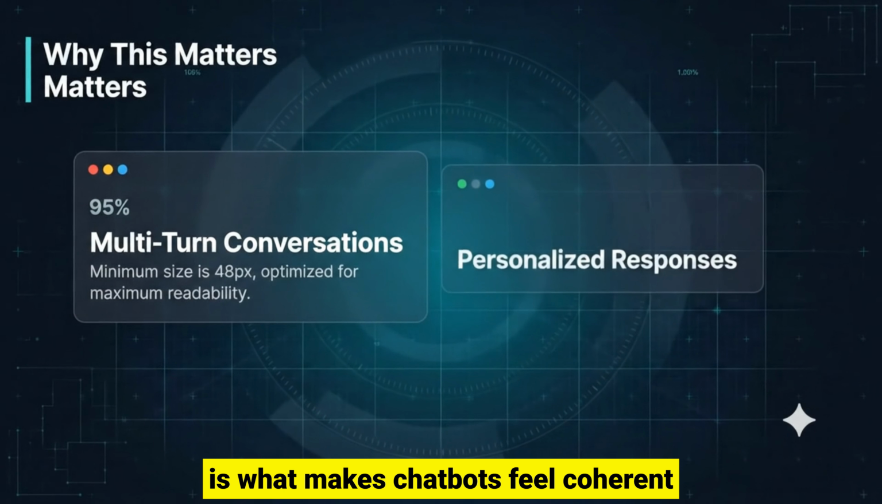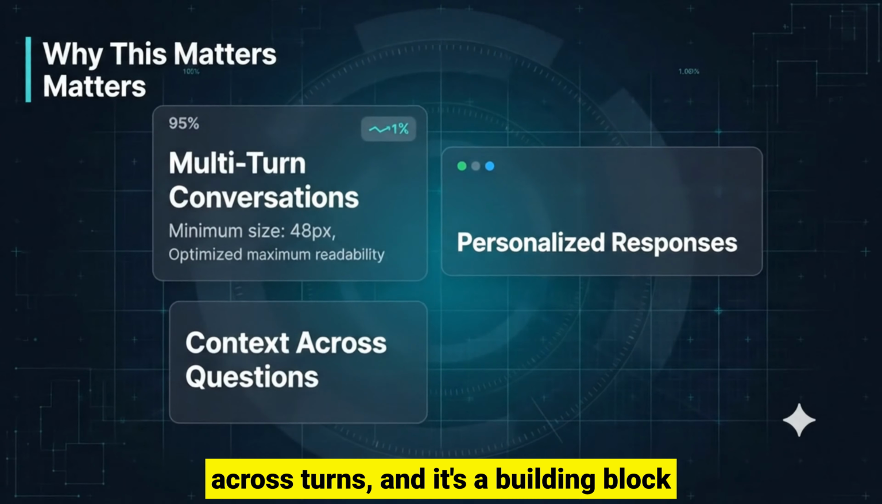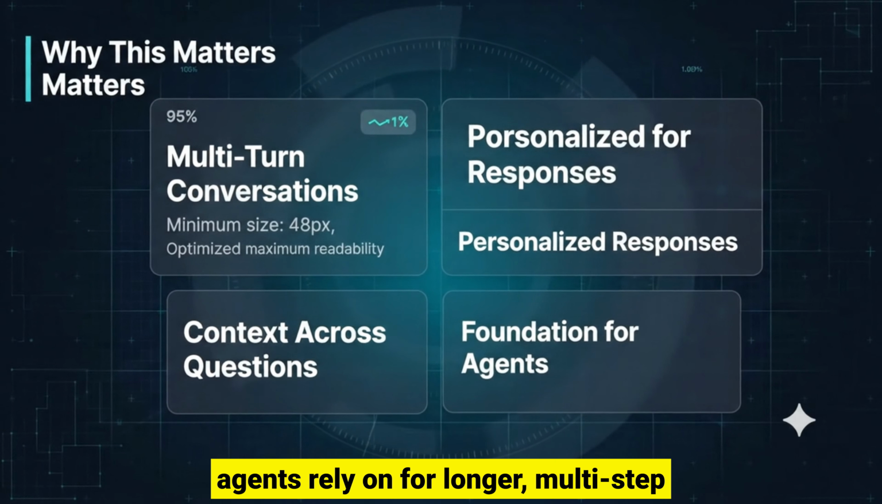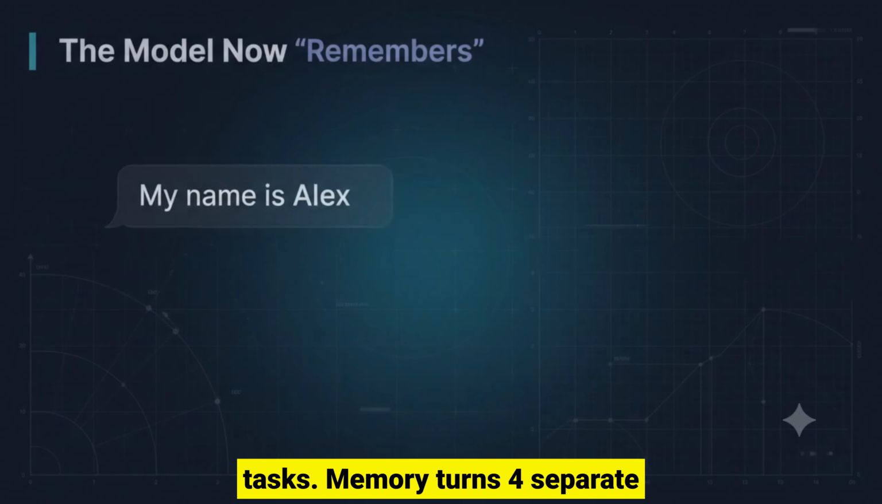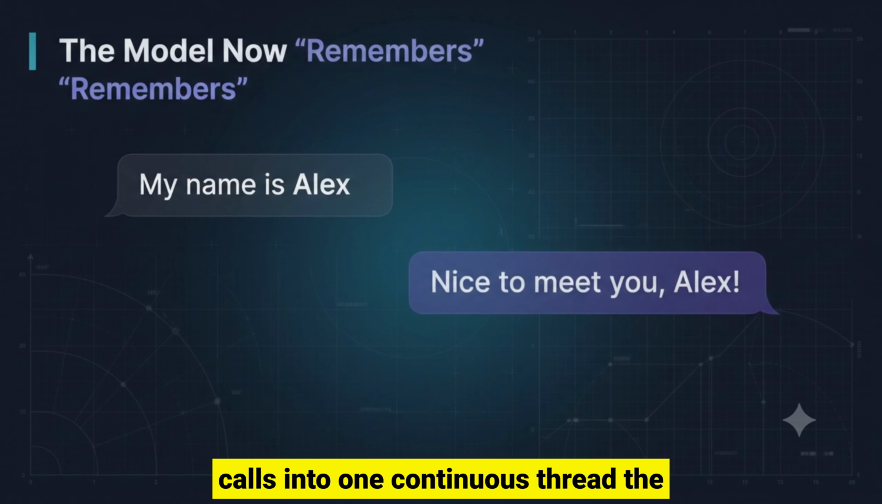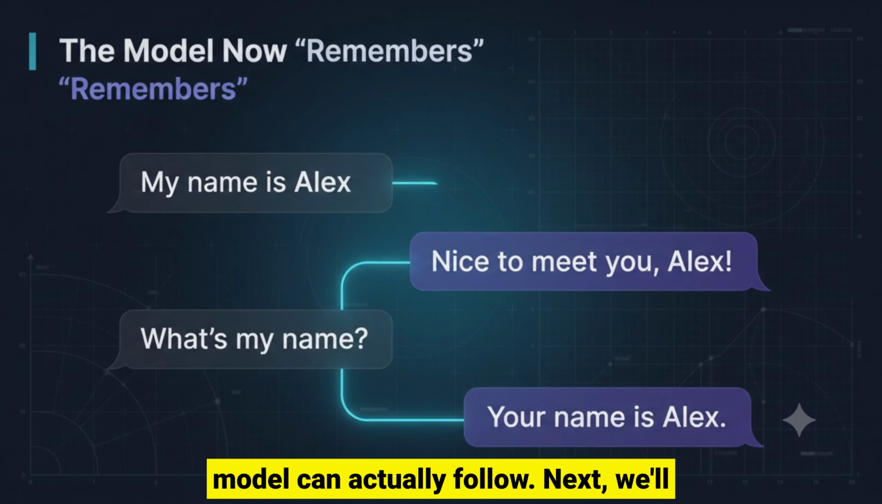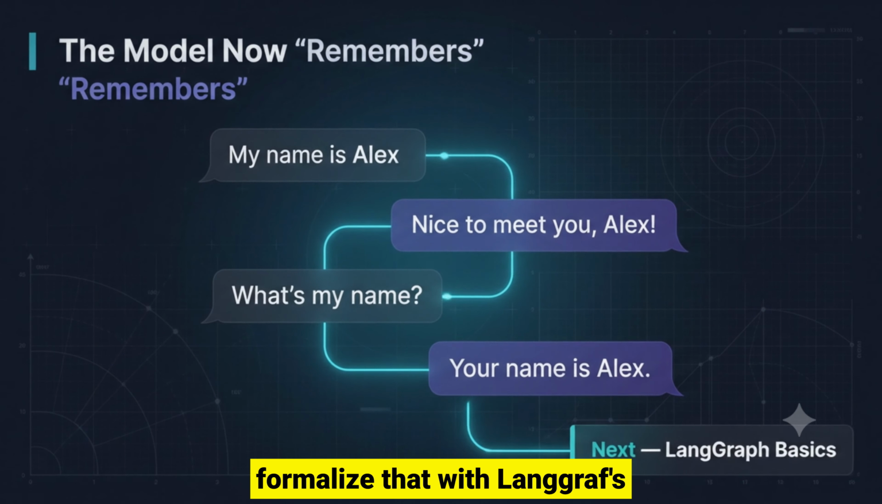Memory is what makes chatbots feel coherent across turns, and it's a building block agents rely on for longer, multi-step tasks. Memory turns 4 separate calls into one continuous thread the model can actually follow. Next, we'll formalize that with LangGraph's state graphs.